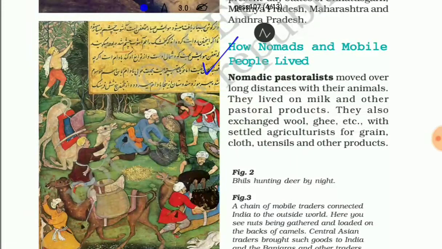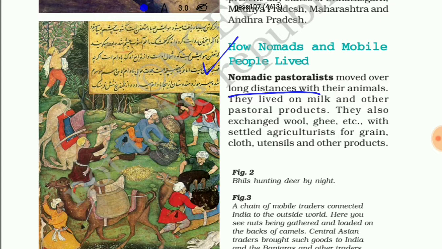Now, the next question is how the nomadic people lived and how they survived during that time. The nomadic pastoralists moved over long distances with their animals. They used to move from one place to another with their products. They lived on milk and other pastoral products.